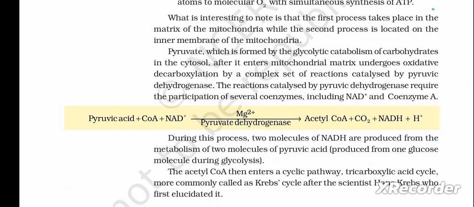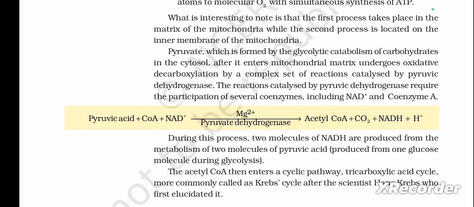Pyruvate, which is formed by the glycolytic catabolism of carbohydrates in the cytosol, after it enters the mitochondrial matrix, undergoes oxidative decarboxylation by a complex set of reactions catalyzed by pyruvic dehydrogenase. The reactions catalyzed by pyruvic dehydrogenase require the participation of several coenzymes, including NAD+ and coenzyme A. Here they have mentioned one reaction.